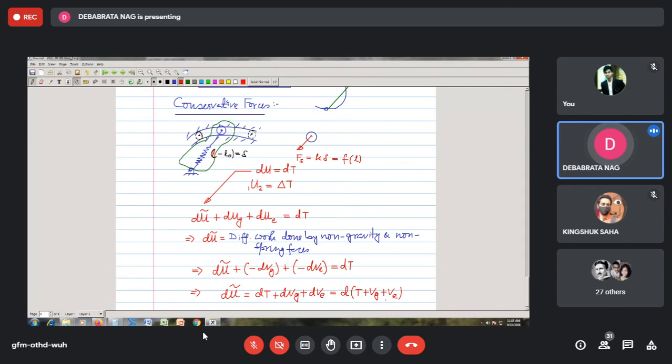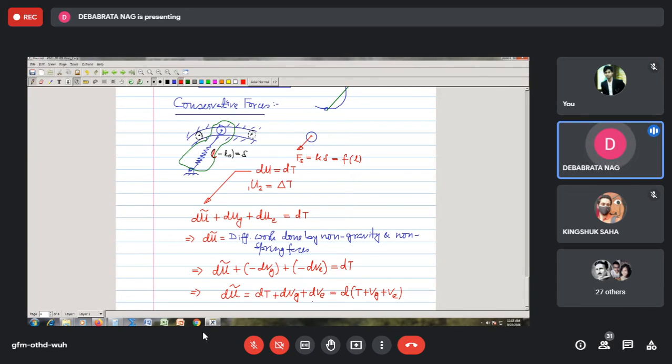What it says is that it is the sum of the differential changes of kinetic energy, gravitational potential energy, and the elastic potential energy. So this d of (T plus Vg plus Ve) is called the total mechanical energy.